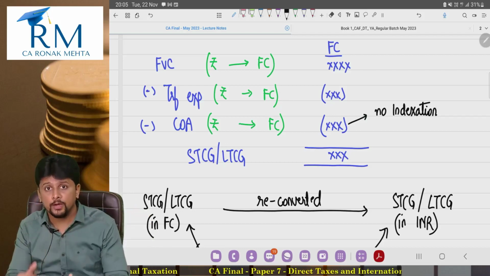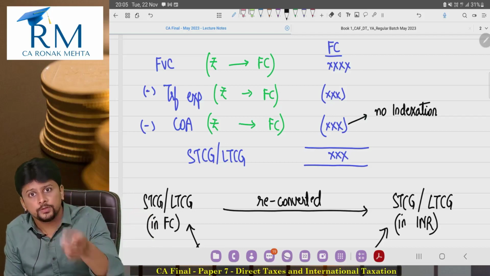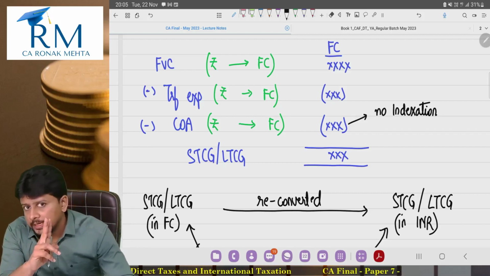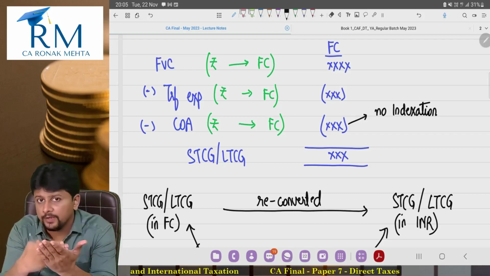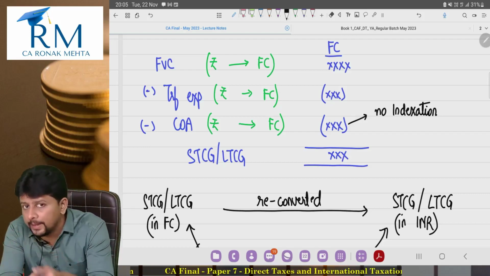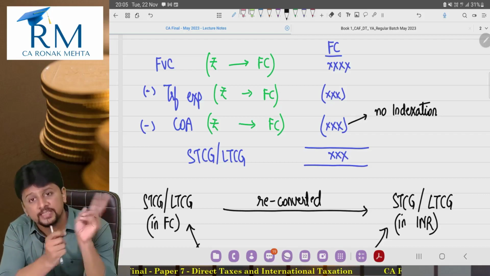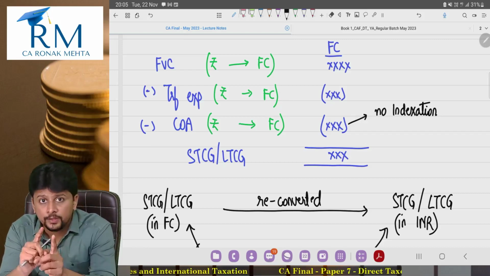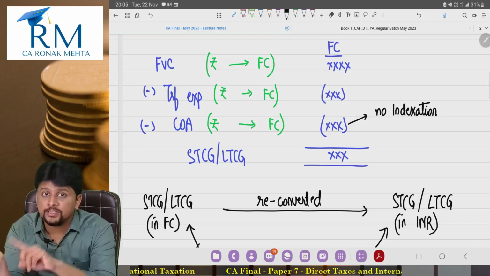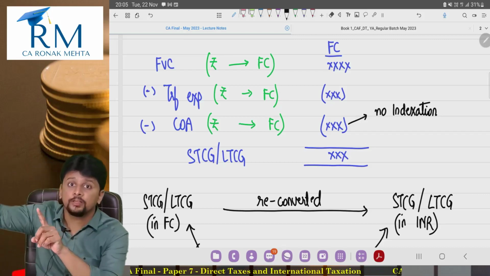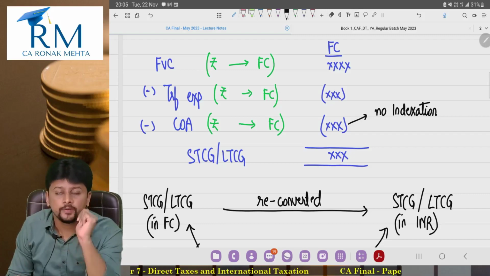In fact, if you now think carefully, I have discussed with you the first and the second proviso both. Second proviso is indexation, which will apply for long-term capital gains arising on long-term capital assets. But in the second proviso only, it is written that if you have shares in or debentures of an Indian company acquired by a non-resident referred to in the first proviso, then second proviso will not apply.